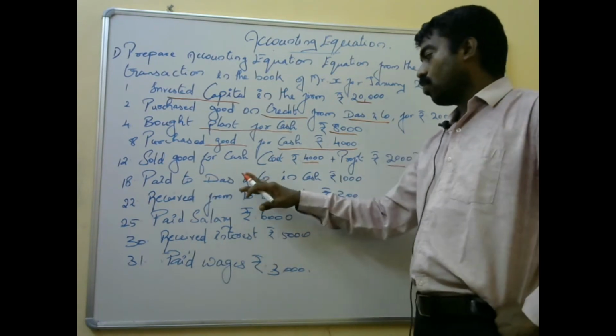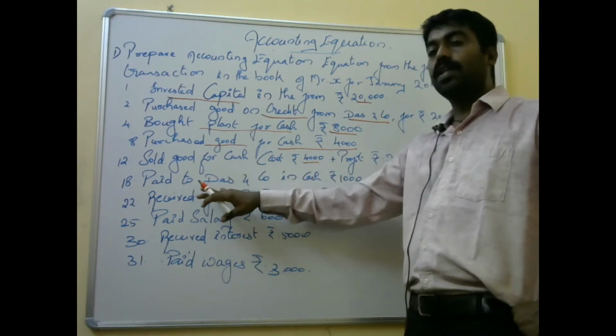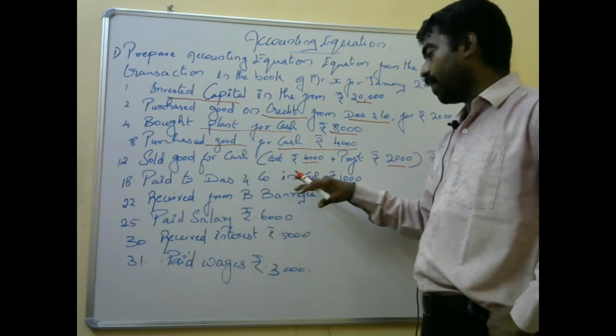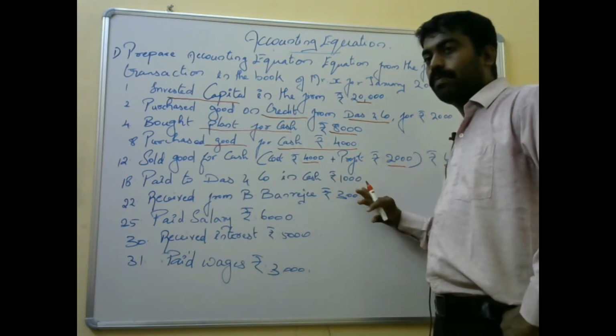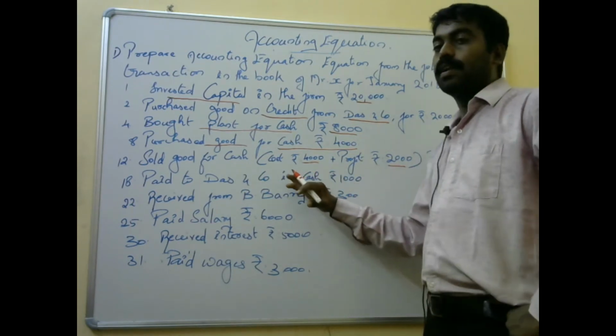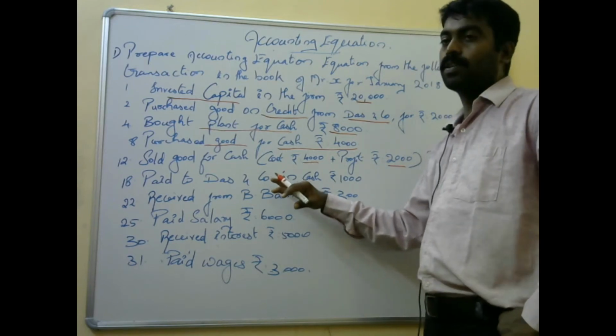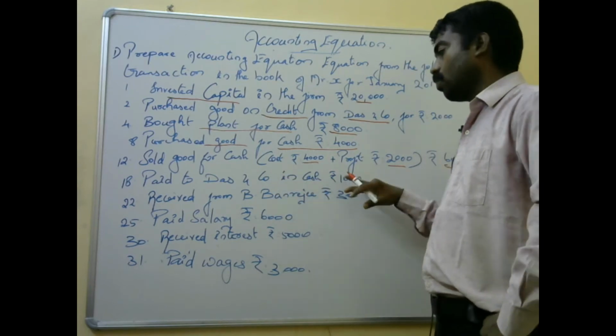Paid to Das and Co in cash. Who is Das and Co? A sundry creditor. We are paying 1,000 rupees, so cash will be reduced by 1,000 rupees, and sundry creditors, that is the liability side in the balance sheet, will be reduced.